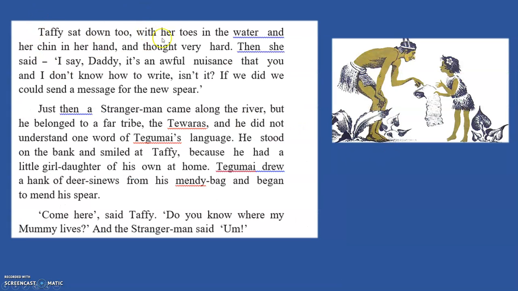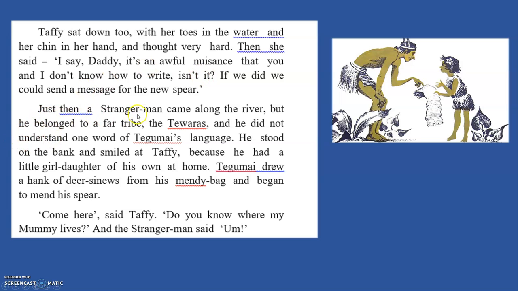Tefi sat down too, with her toes in the water and her chin in her hand, and thought very hard. Then she said, I say, Daddy, it's an awful nuisance that you and I don't know how to write, isn't it? If we did, we could send a message for the new spear. Now here the daughter is saying something really good. She's saying that, Daddy, if we could read and write, we could just send a message and get the new spear. It's nonsense that we don't know how to read and write. She started talking to her dad.